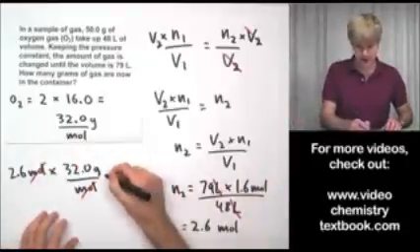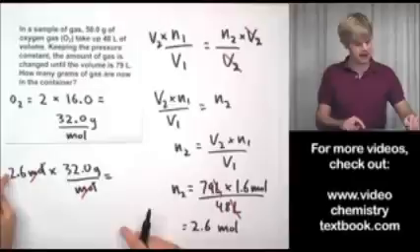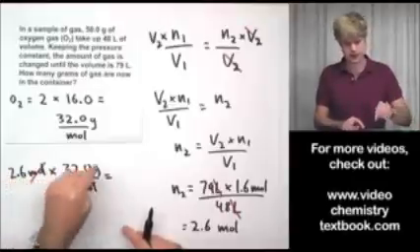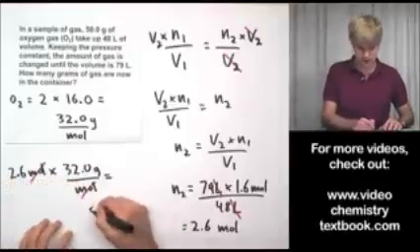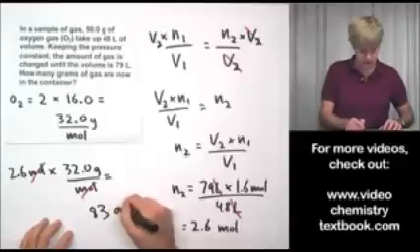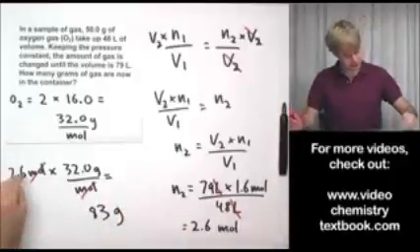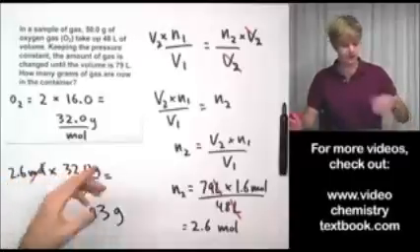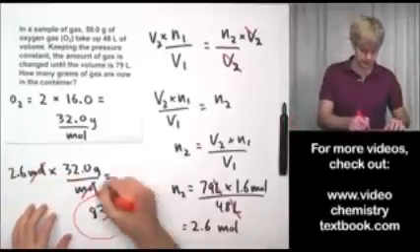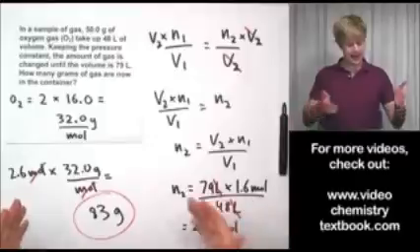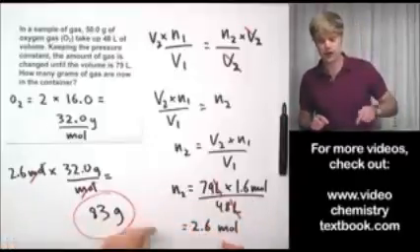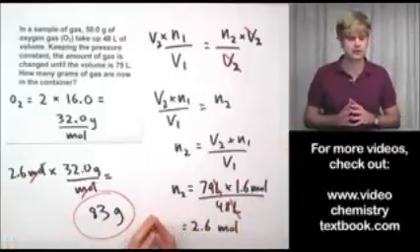They cancel out. And when I do the math, 2.6 times 32, I'm going to get 83 grams, which I'm going to round to 2 significant figures. Because I have 2 sig figs here and 3 sig figs here, I always go with the smaller number. So I am going to get 83 grams as my final answer.